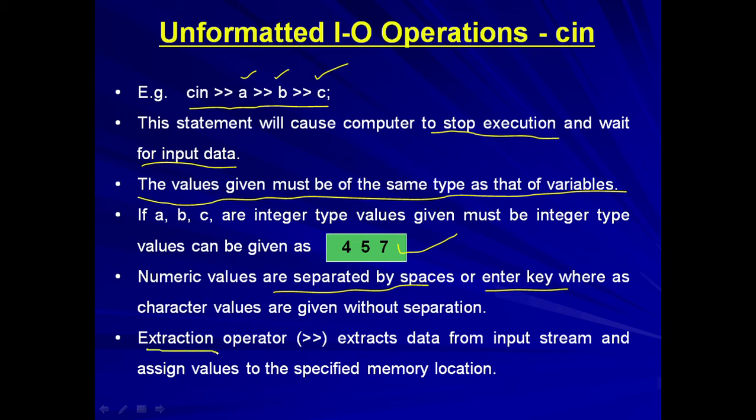Now the extraction operator extracts the data from the input stream and assigns the values to the specified memory location. This extraction operator will take the value from the input stream and store it in A, then the value will be stored in B, and then the value will be stored in C. So this is how unformatted input operation is performed.